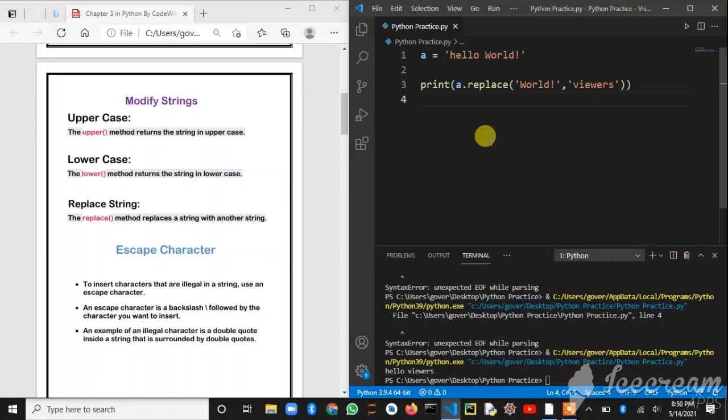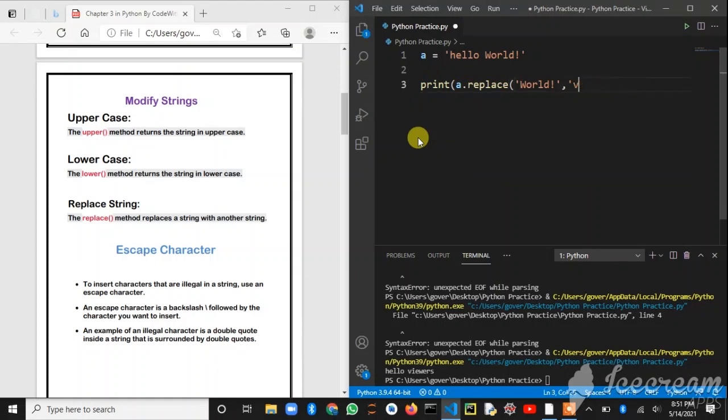So these are the three methods which are very easy. All have the same way of writing the code. Suppose uppercase: a dot upper, lowercase: a dot lower, replace: a dot replace. So all the strings are modified. Just remember this method: all strings are modified by the first variable, dot, any other method which you want to use. So remember it like that, and you will not forget.